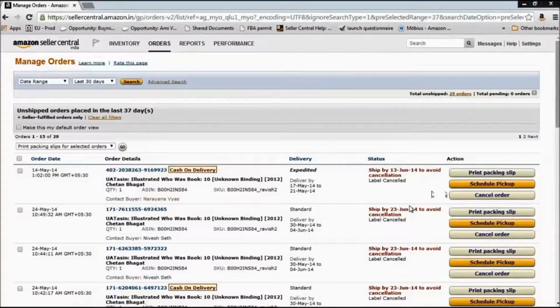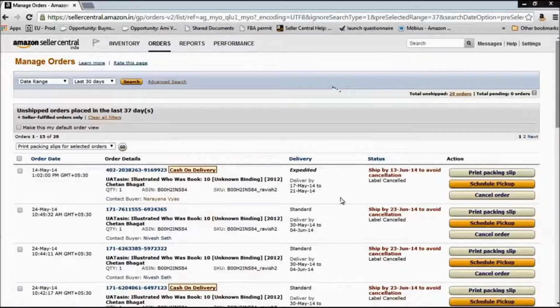Do remember, if you're cancelling an order, or if the order gets automatically cancelled because you haven't shipped it out in your handling time plus 2 calendar days of additional time that you get, 2.5% of the order value will be charged on your account as a cancellation charge.